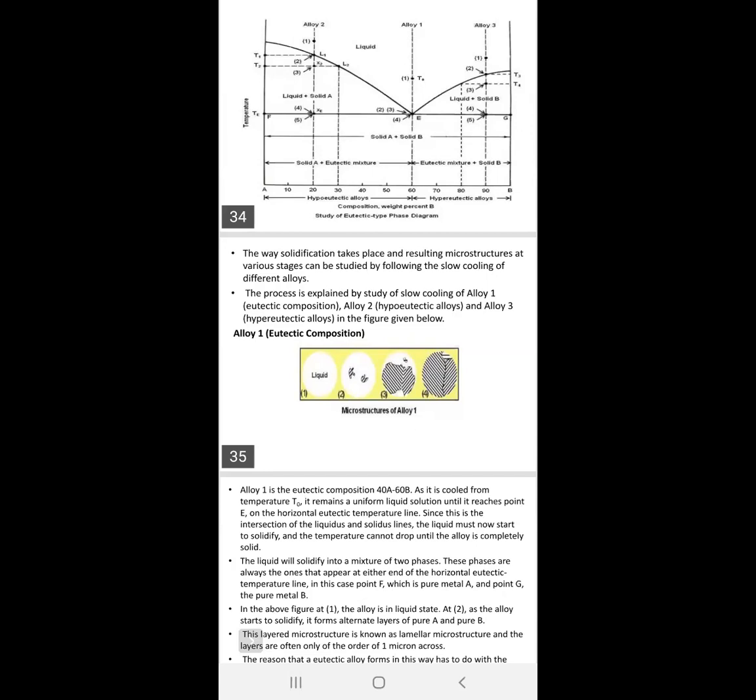Yes, that is the phase diagram. How many types of phase diagrams? Total I already told you, but you are not preparing anything. Total how many phase diagrams? Seven types of phase diagrams were discussed.